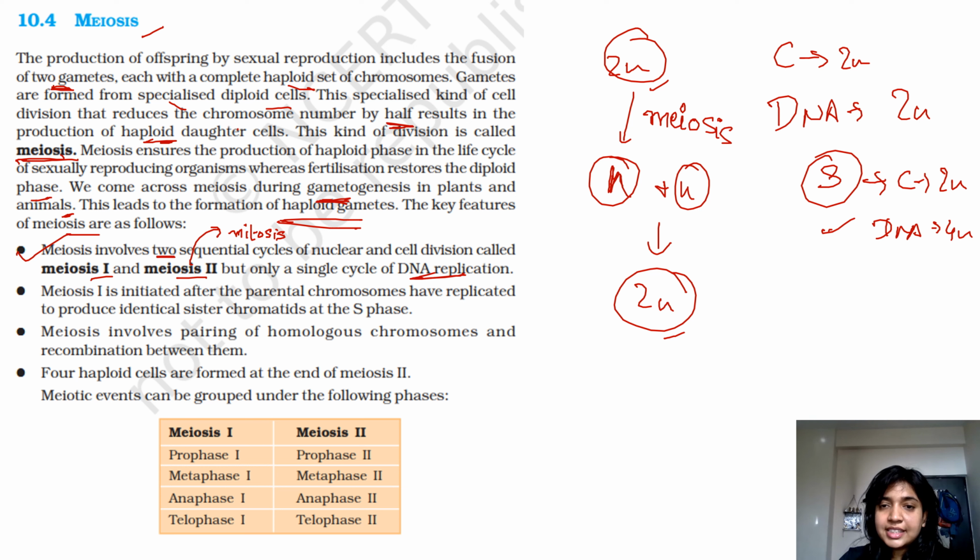So this S stage occurs, so this is the pattern. After the S stage will come meiosis 1 and then will come meiosis 2. Okay, so the S stage occurs only once. That means that DNA replication occurs only once.